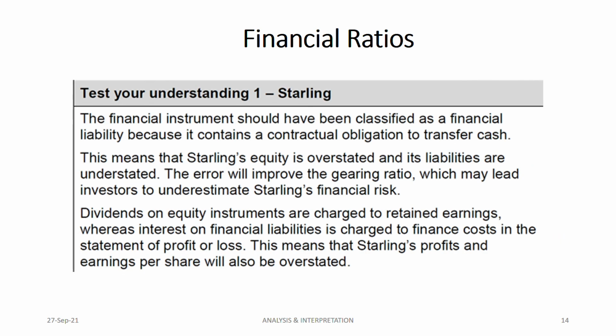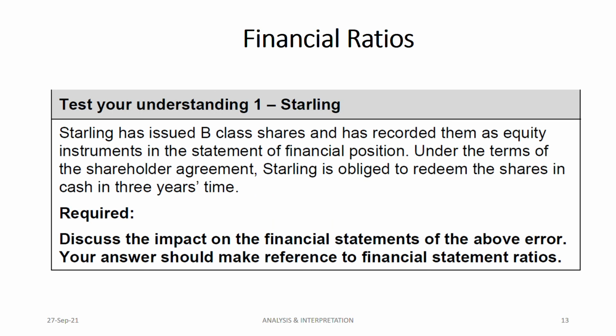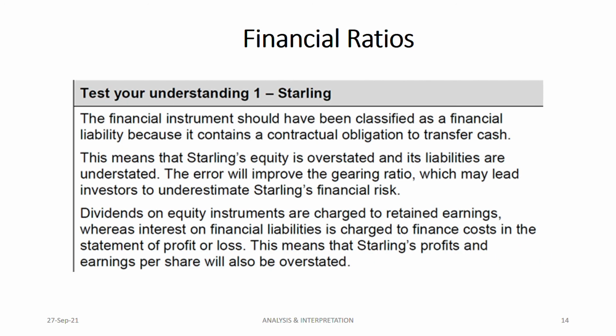Here, the answer says this should have been classified as a financial liability, not equity. Why? Because of the contractual obligation to transfer cash. You just see, Starling is obliged to redeem the shares in cash in 3 years' time. Whenever you have the word obligation, it's an indication that it's a financial liability, not equity. That's the reason it's a financial liability. So now equity has to be reclassified as financial liability.